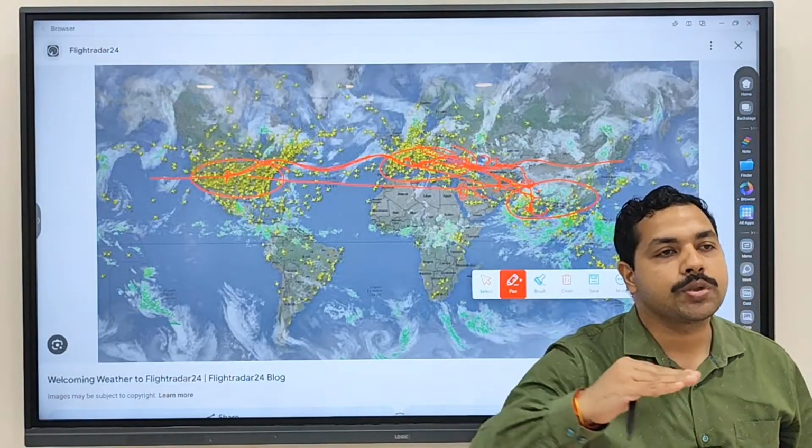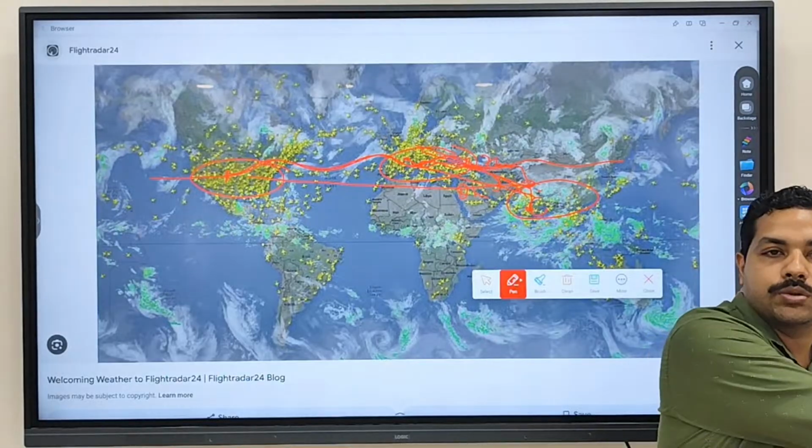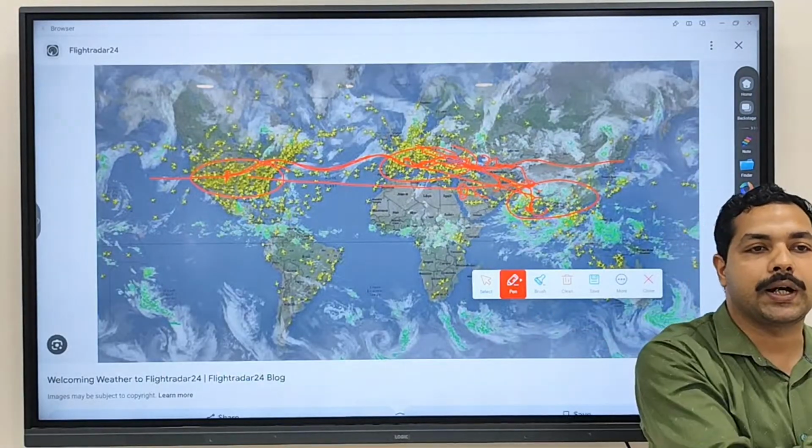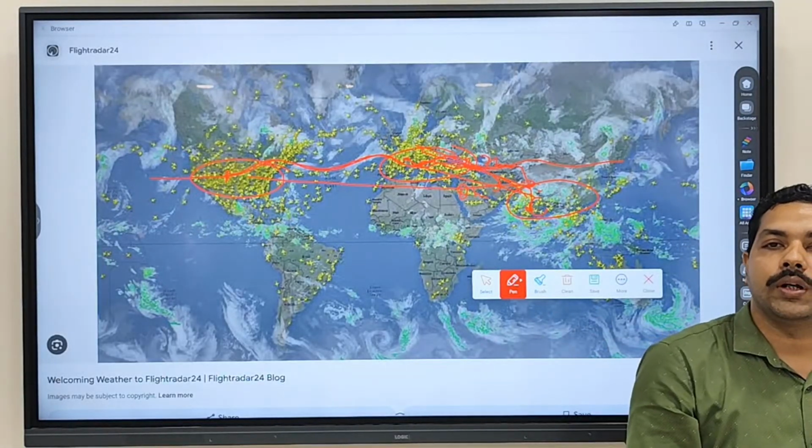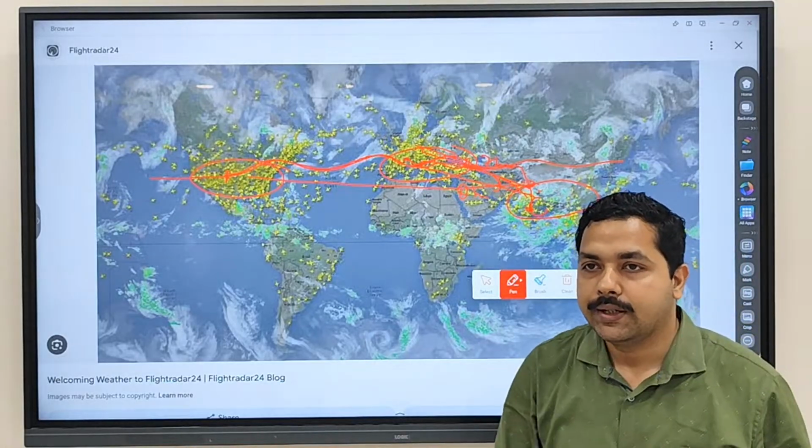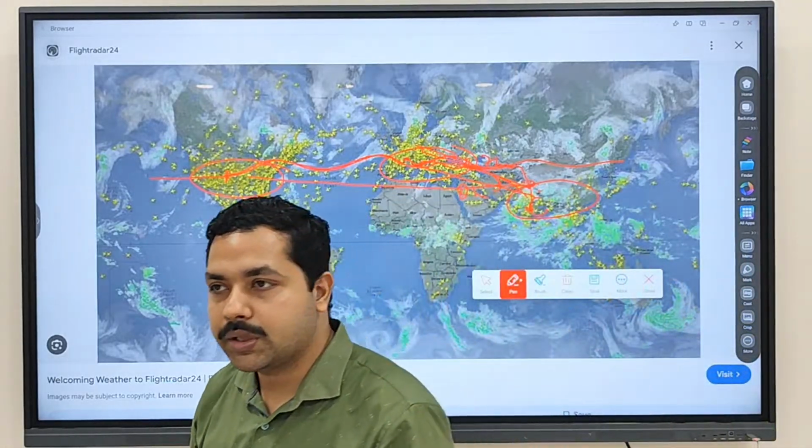Clear? So that's why most flights, when they are moving from west to east, always take the jet stream path so that they can easily move from one location to another. Fine. So these are all about the jet stream that you have to keep in mind.